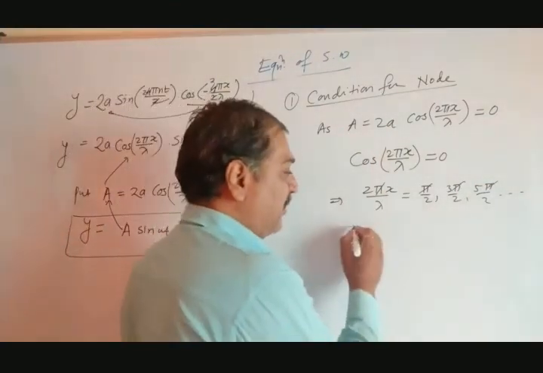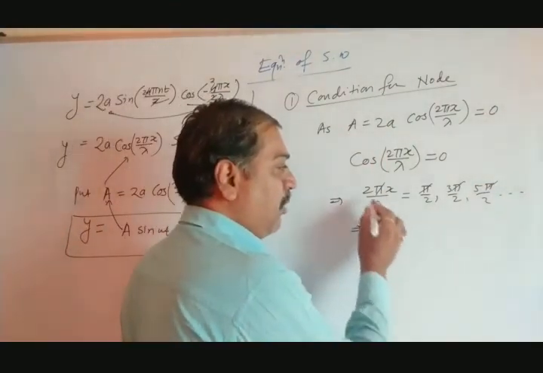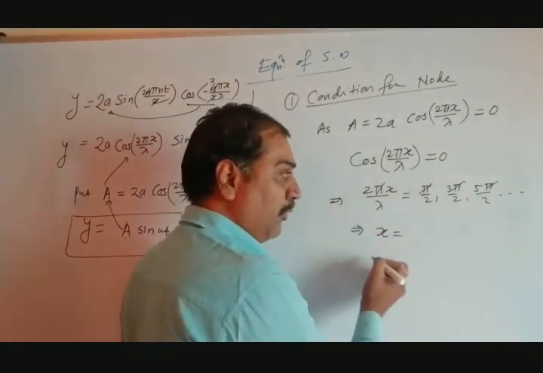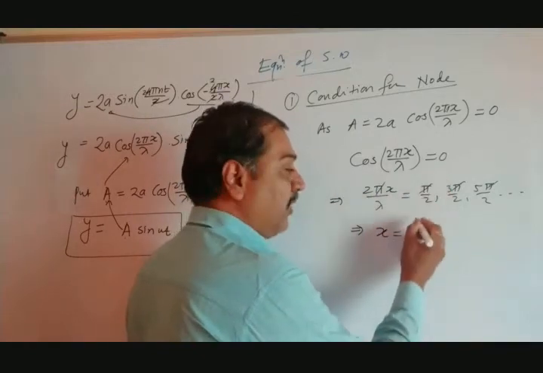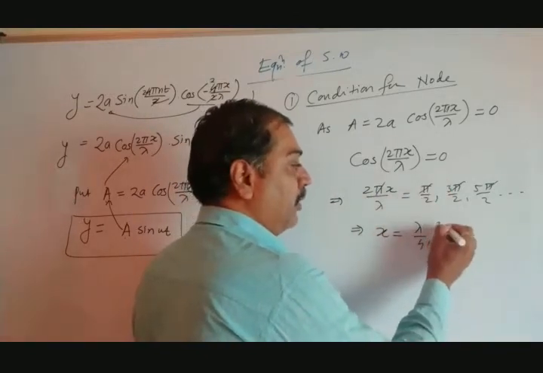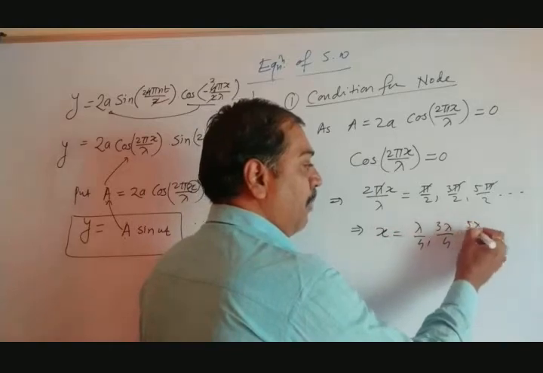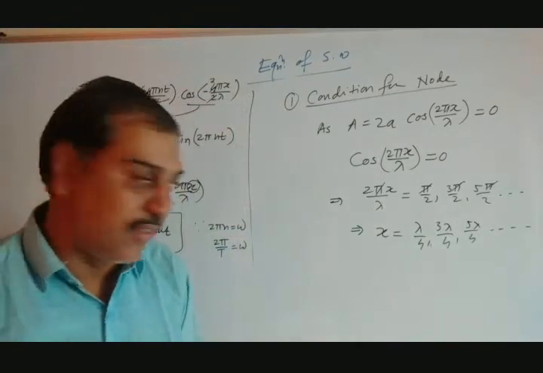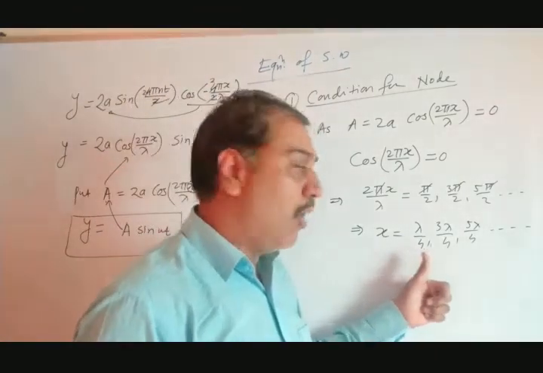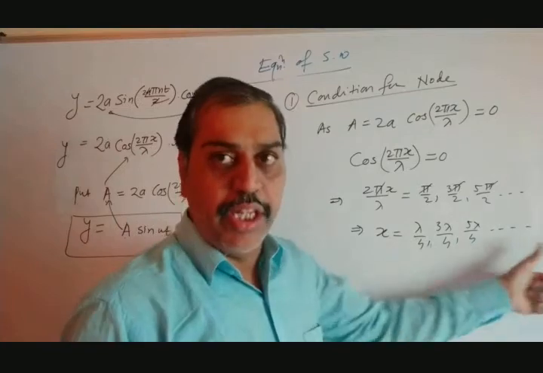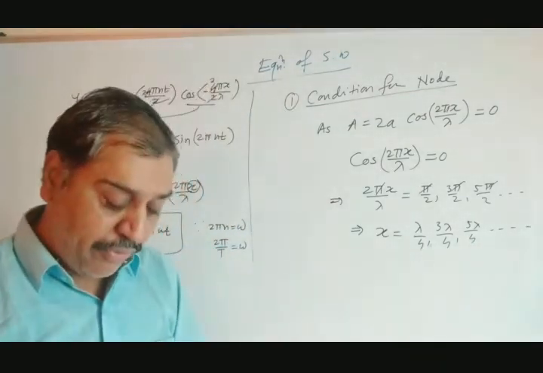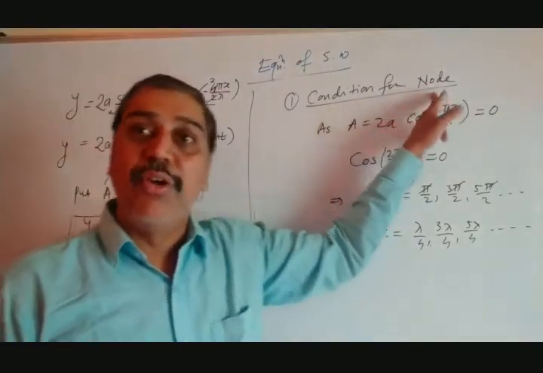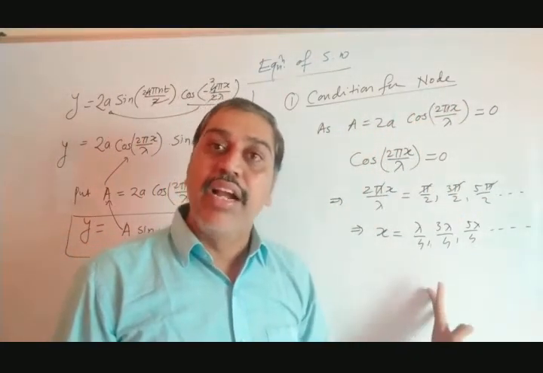Find out the value of x. So this implies that x equals, this 2 goes to the denominator, lambda goes to the numerator. 2 twos are 4. Lambda goes to the numerator, so it becomes lambda by 4, 3 lambda by 4, 5 lambda by 4, and 7 lambda by 4, and so on. So these are the conditions when x is lambda by 4 or 3 lambda by 4, 5 lambda by 4. In general, at odd multiples of lambda by 4 on the x-axis, definitely there is a formation of node, and these are said to be the conditions for node.